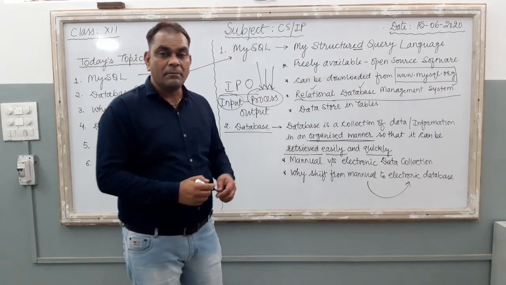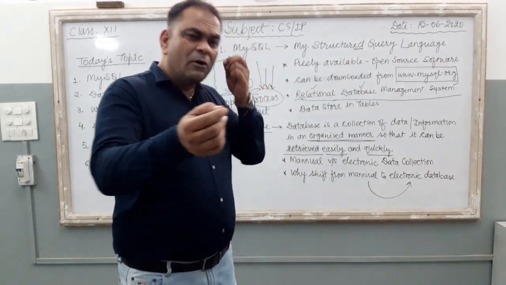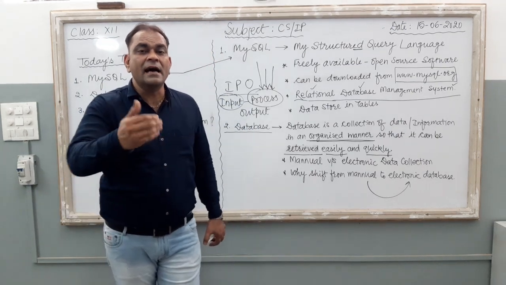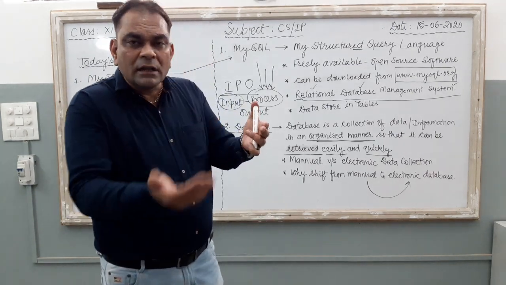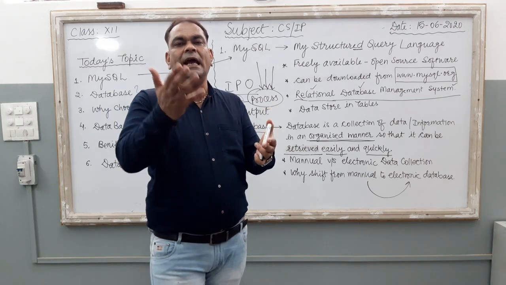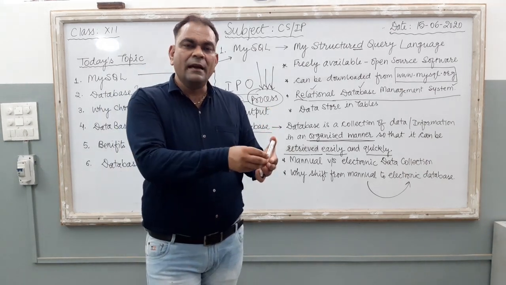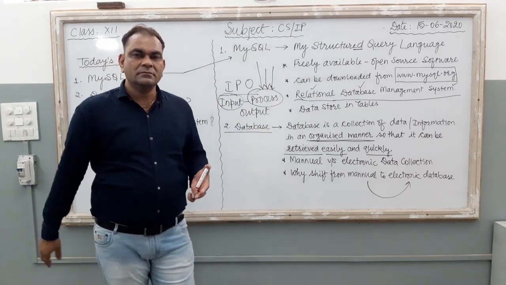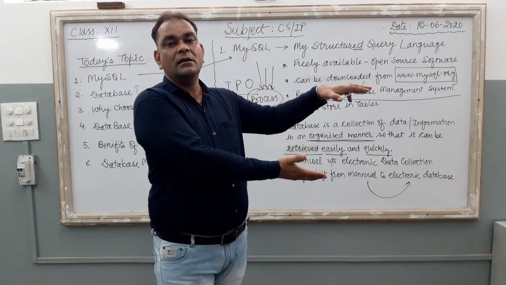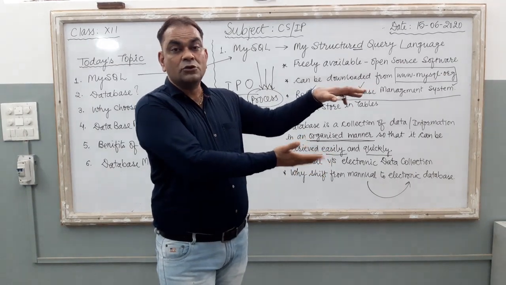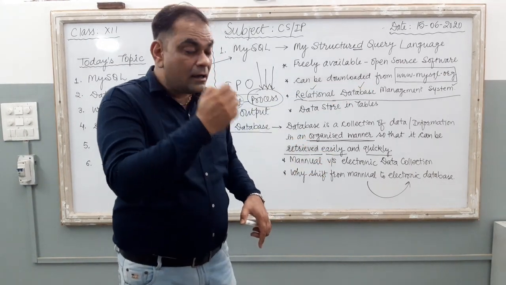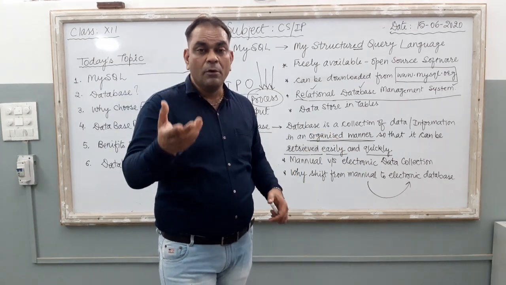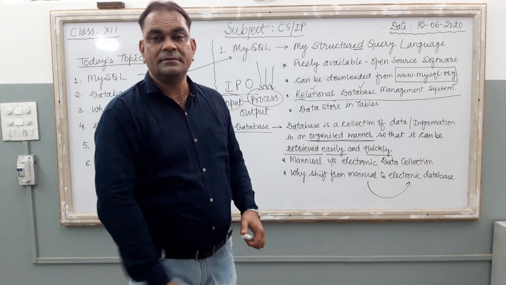Just take one more example. Near about 1400 students are there in our school, right? And if I ask you to find all the students whose name starts with A, find the information of all the students whose name starts with A, and you have only those files, meaning the manual database, then to get these forms from the files, I hope you require 3 or 4 days.